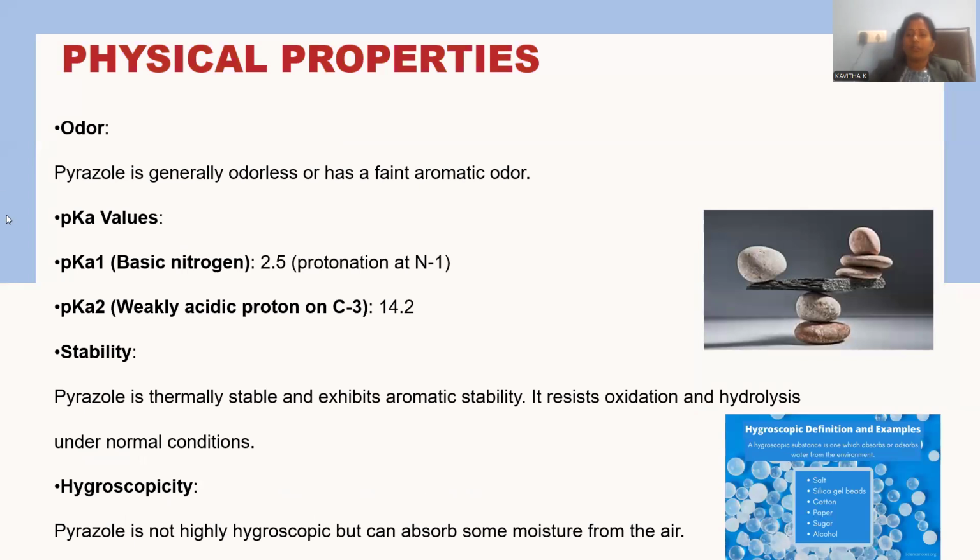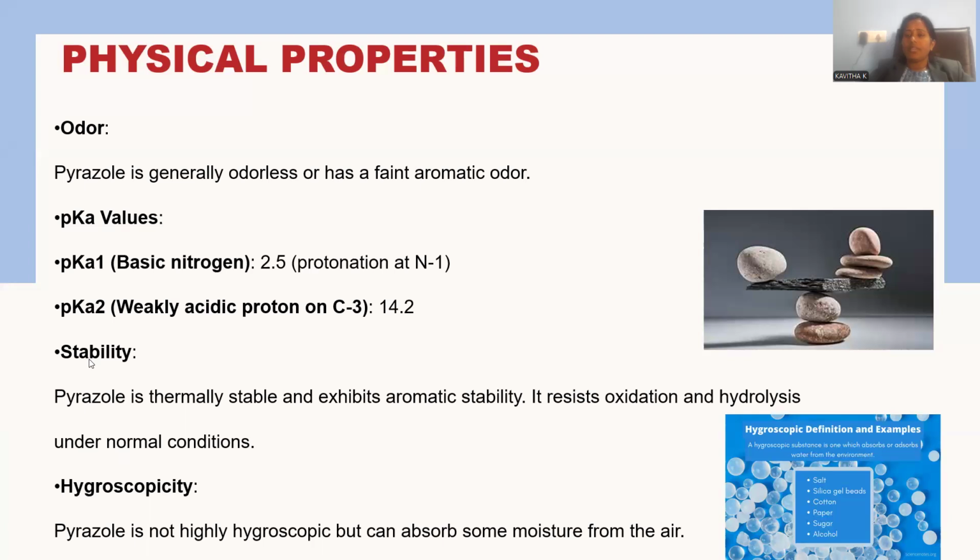And odor, being a compound composed of nitrogen, so that aromatic odor will be there. That characteristic nitrogen-resembling odor is also possible for that one. And pKa is interesting again because of the two nitrogen atoms. One nitrogen contributes basic character, another nitrogen contributes acidic character within the molecule, so that pyrazole is a blend of acidic and basic together, which is said to be amphoteric in nature. Basic nature contributes a pKa value of 2.5, and acidic nature contributing nitrogen pKa value will be 14.2, right?